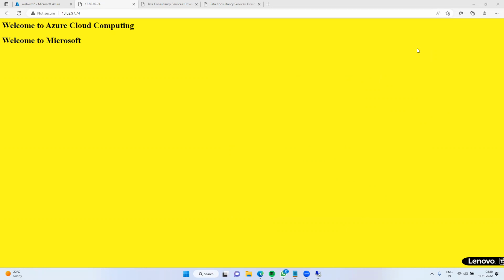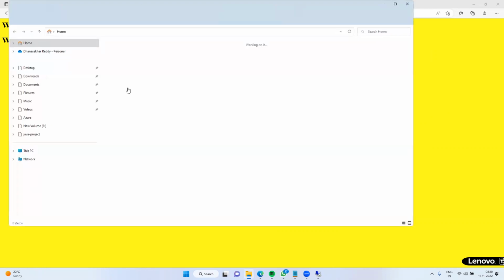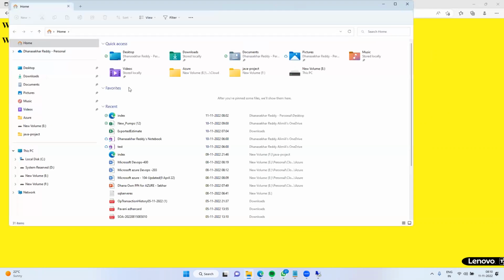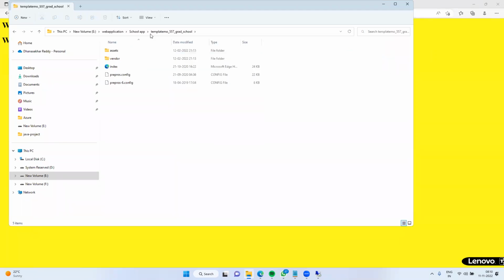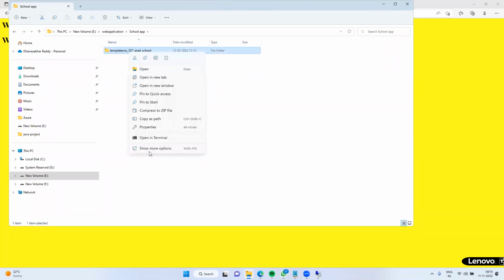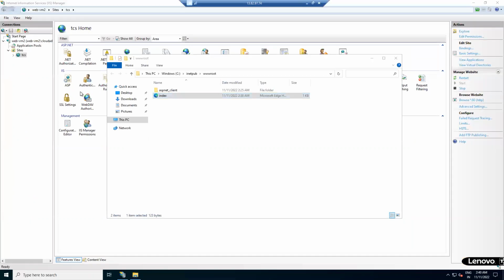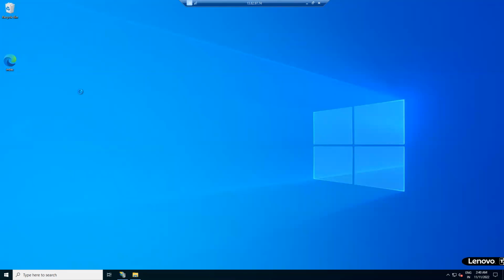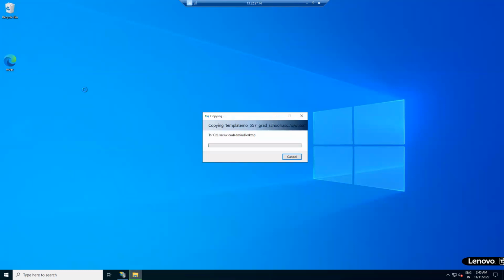So I have one school application which we have developed, and I will show you how to post it. Now this is my local machine. Under the web application directory, I have the school application which we have developed. Now what I will do is copy this one. Just copy and paste it. This is the total application directory. I'm copying it into the virtual machine.